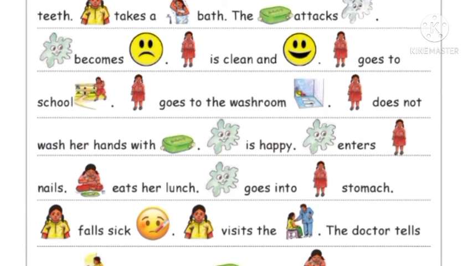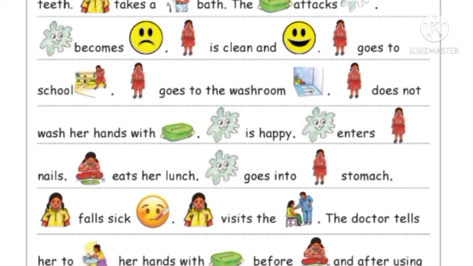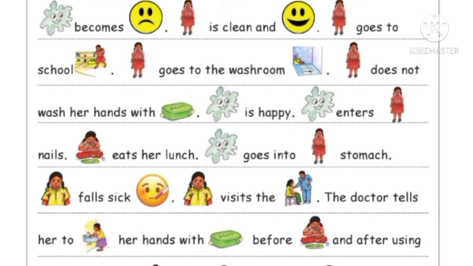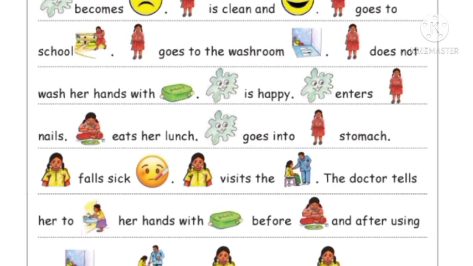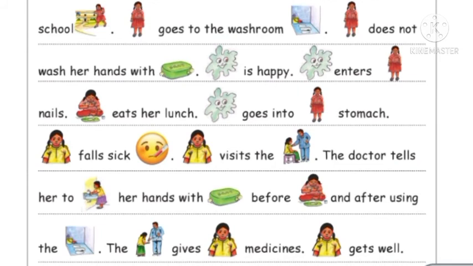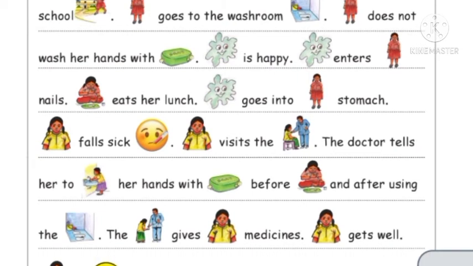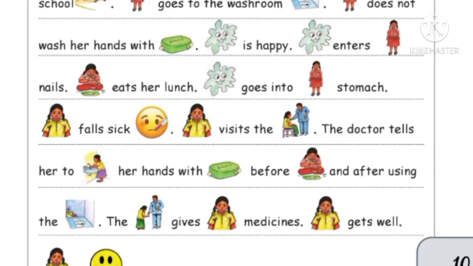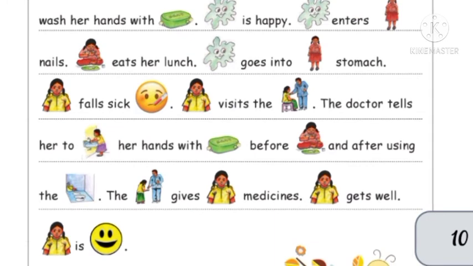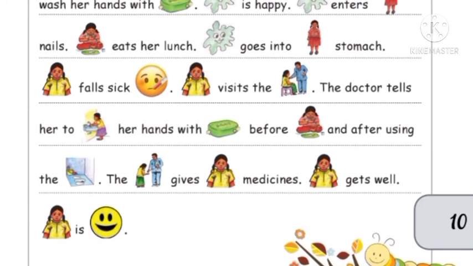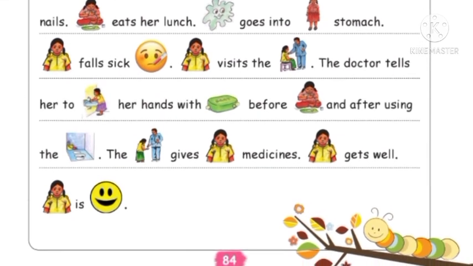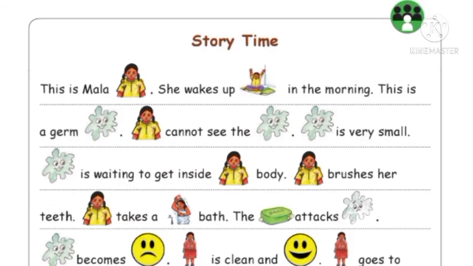Mala goes to school. Mala goes to the washroom. Mala does not wash her hands with soap. Now germs are happy. Germs enter Mala's nails. Mala eats her lunch. Germs go into Mala's stomach. Mala falls sick. Mala visits the doctor. The doctor tells her to wash her hands with soap before and after using the toilet. The doctor gives Mala medicines. Mala gets well. Mala is happy.